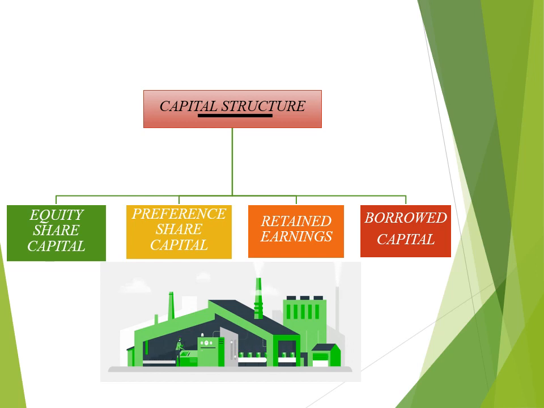Third component is retained earning. Retained earning is said to be the internal source. Retained earning is a part of profit that the company keeps as a reserve for the future, for business growth and for the expansion of the business. Thus, whenever the company requires funds, they can utilize these funds from the reserve.